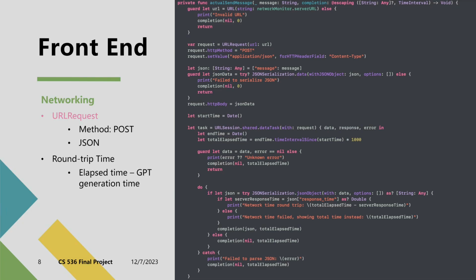Upon receiving the response from the server, which is also delivered in JSON format, our app performs two key actions. First, it extracts the response message from the JSON payload, and second, it calculates the round-trip time for this entire process. It is important to note that the round-trip time calculation here only accounts for the network duration and does not include the time taken by communicating with GPT to generate the response. This distinction is crucial for accurately measuring the efficiency and speed of our network communications, separate from the processing time of the GPT model.